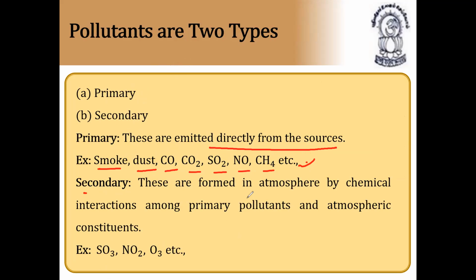Next, secondary pollutants. These are found in the atmosphere by chemical interactions among primary pollutants and atmospheric constituents. For example, sulfur dioxide combines with oxygen in the atmosphere and forms sulfur trioxide. Nitric oxide combines with oxygen in the atmosphere and forms nitrogen dioxide. Oxygen combines to form ozone. These are nothing but secondary pollutants. They are formed in the atmosphere by chemical interactions among primary pollutants and atmospheric constituents.